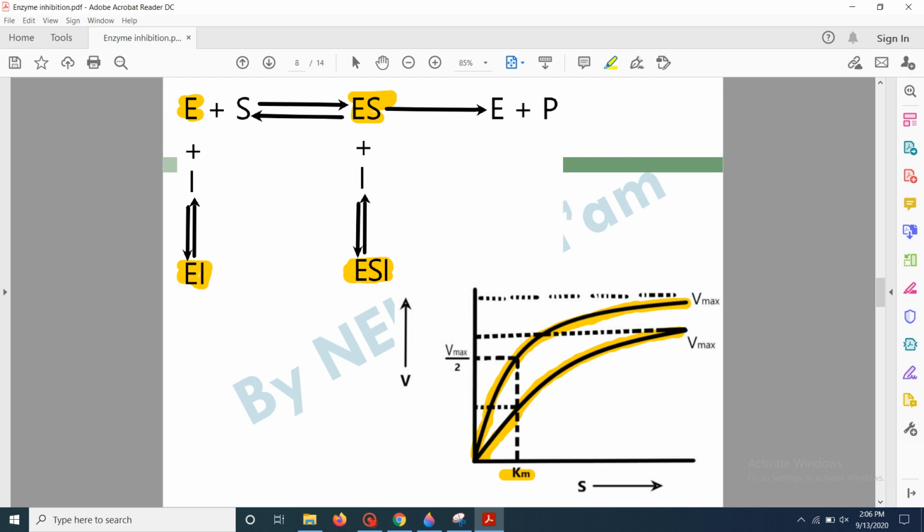So it can be understood by this graph that the Km value remains the same in the non-competitive inhibition while the Vmax changes. This is the Vmax of the reaction where the inhibitor was used, while this is the Vmax where the chemical reaction was not using any inhibitor.